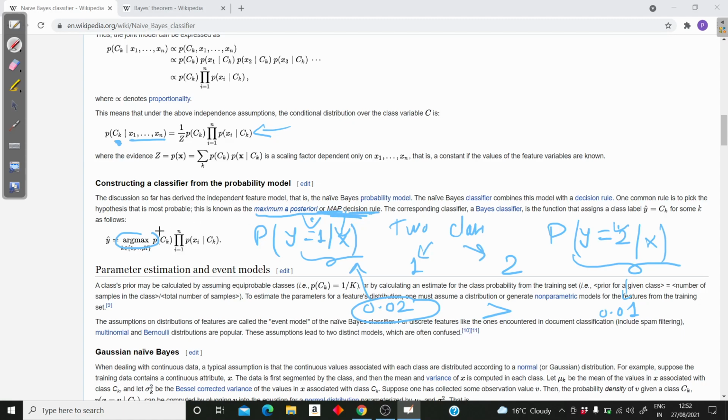Correct? So this is a very simplified algorithm, and that's why it is the baseline algorithm as well. It is usually used to compare the performance of complex algorithms like logistic regression and other algorithms like KNN and decision tree and so on. This is considered the baseline because it is the simplest algorithm, just based on conditional independence and Bayes theorem. So the important thing here is just the Bayes theorem.